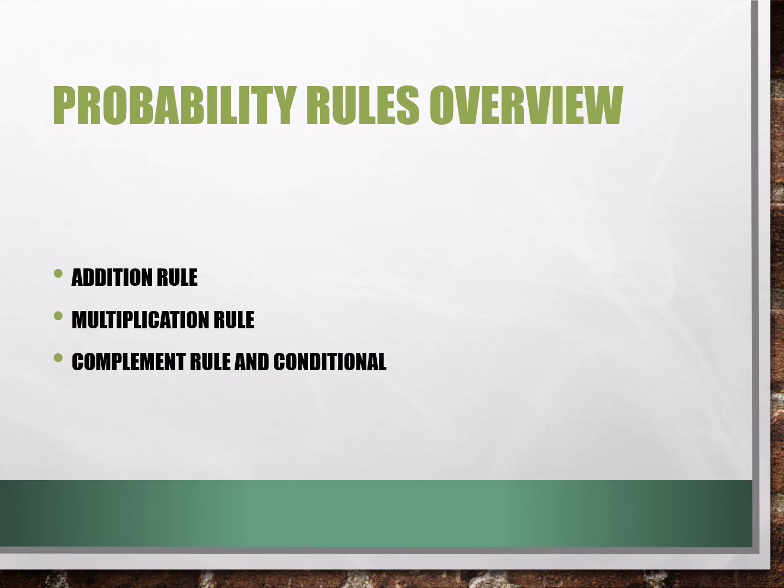Probability rules overview. Addition rule, multiplication rule, complement rule and conditional probability. Probability has a few important rules. There are the addition rule, the multiplication rule, the complement rule, and the conditional probability. These rules help us to calculate probabilities in different situations. I will explain each rule step by step.